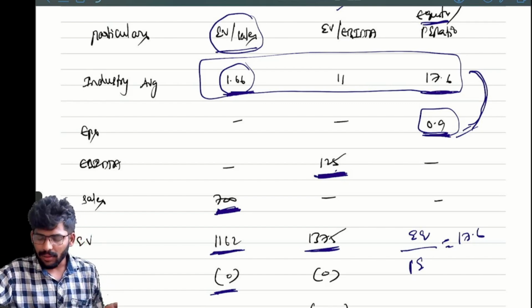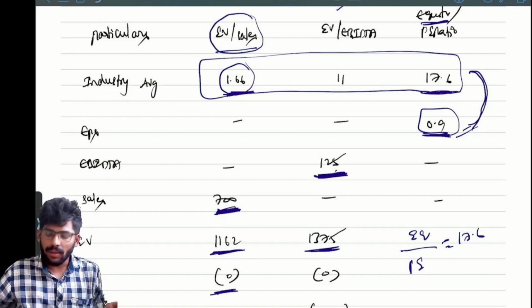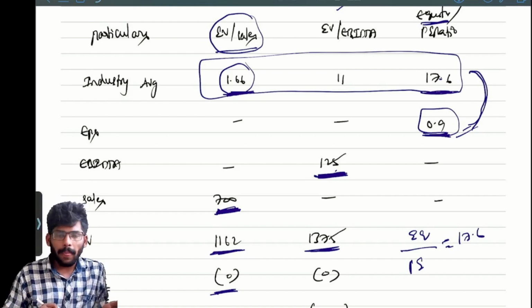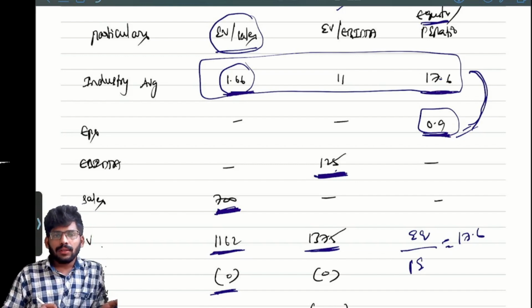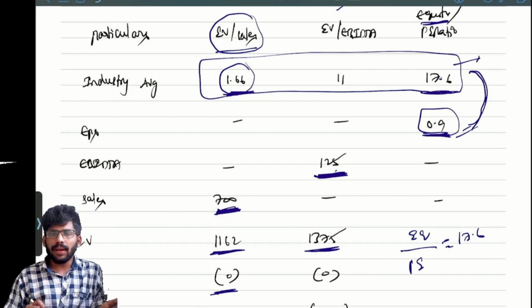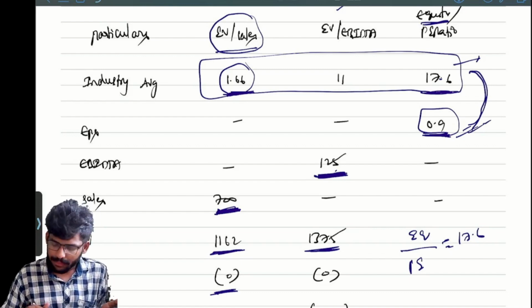Nothing, sir. Simple. You need to understand the question carefully. Here, simple. Equity by PE ratio is given as 17.6. How do we get this? By taking the average of everything. EPS is already given in the question. So no need to calculate any equity and all. Not required. Clear?